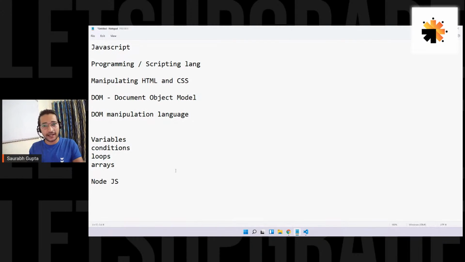So in 2009, Ryan created something called Node.js. Basically, it's a software which you install in your PC, and it creates an environment to run JavaScript anywhere in your PC. And now, because of this, you can run JavaScript anywhere. And because of this only, you can use JavaScript for anything else as well.